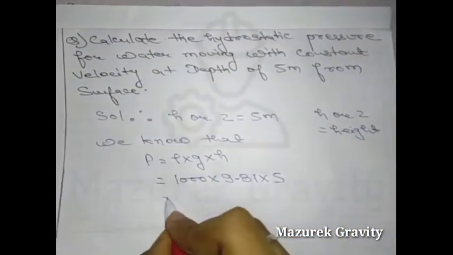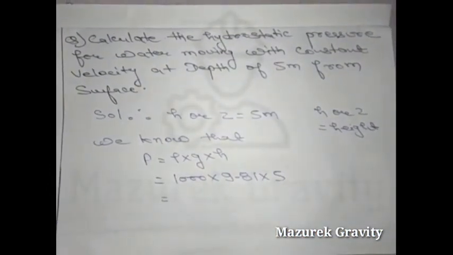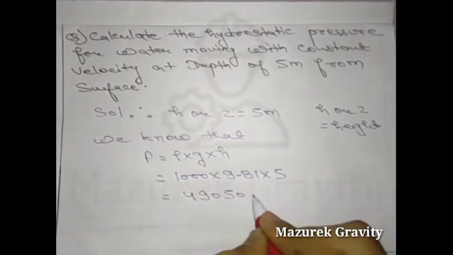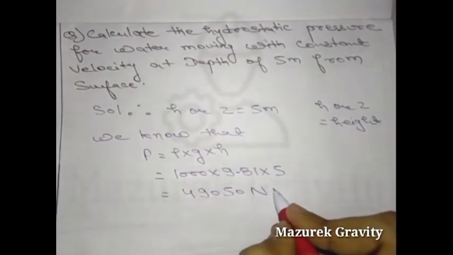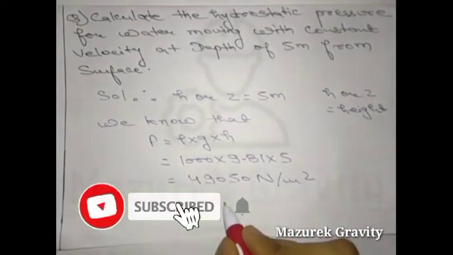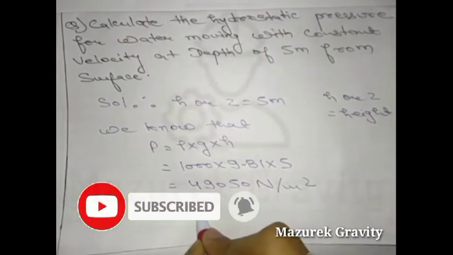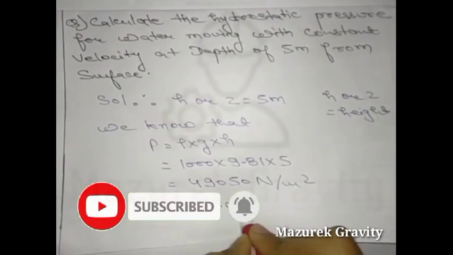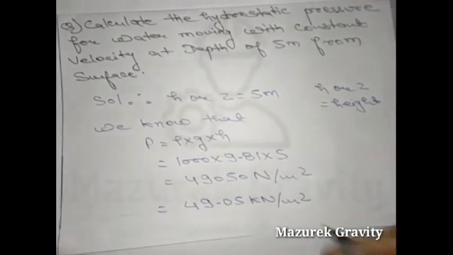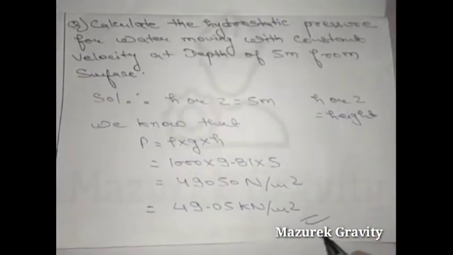When you calculate, you will get 49050 Newton per meter square as the value of pressure. Just convert it into kilonewton, so it will become 49.05 kilonewton per meter square. So this is our answer.